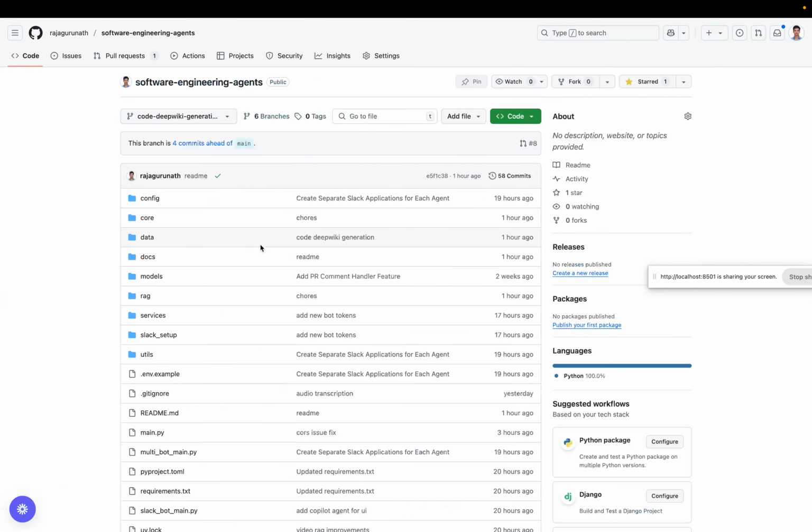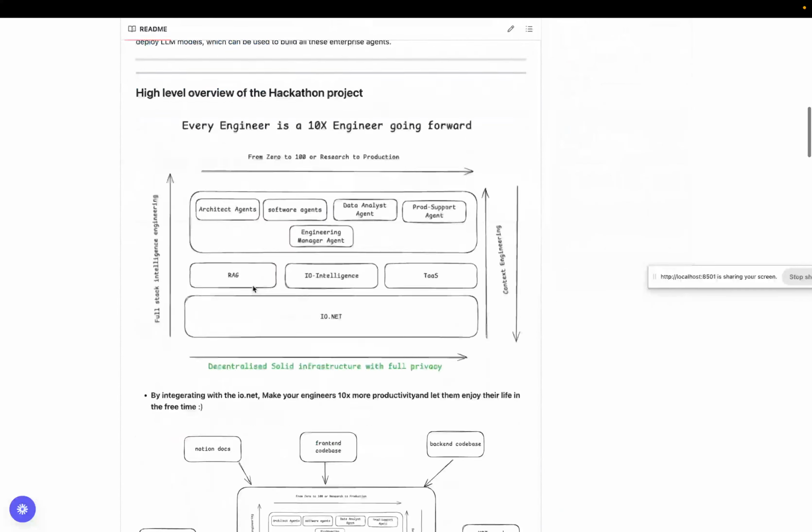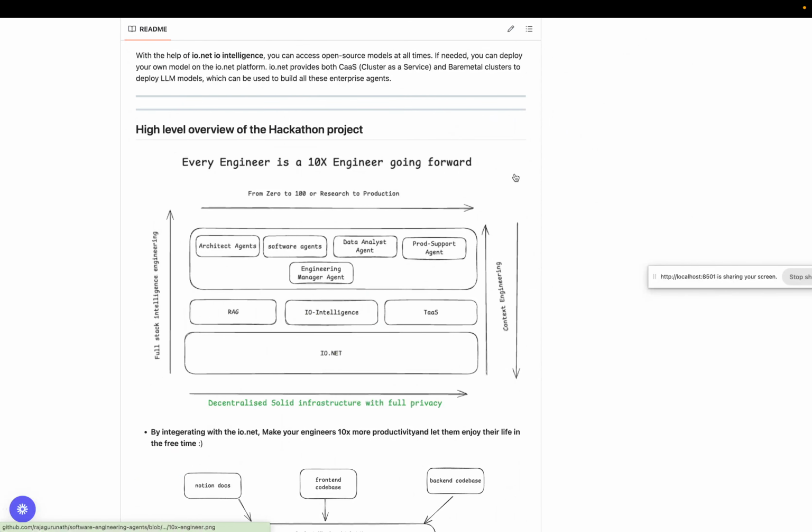You can develop and serve more services on top of this. The main thing left to you is context engineering. Every engineer has to take care of context engineering. For the rest of the things, this project can take care of them.